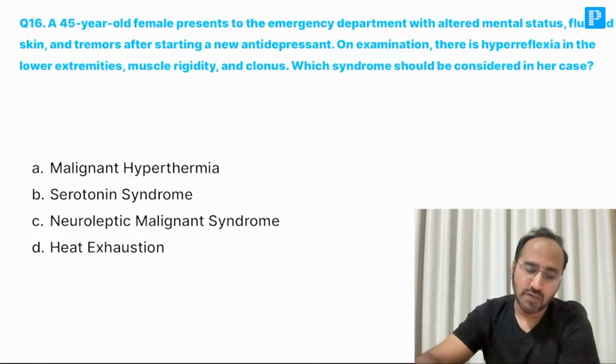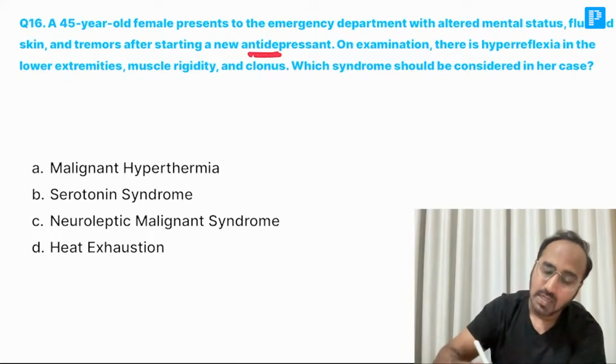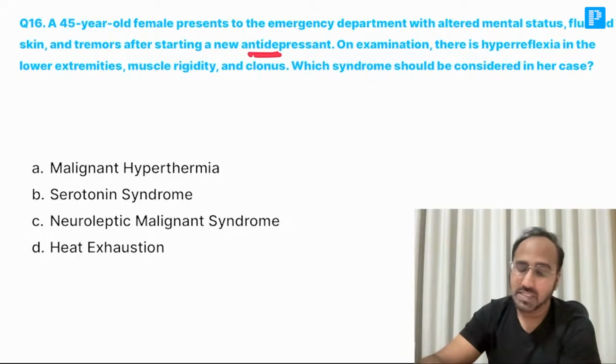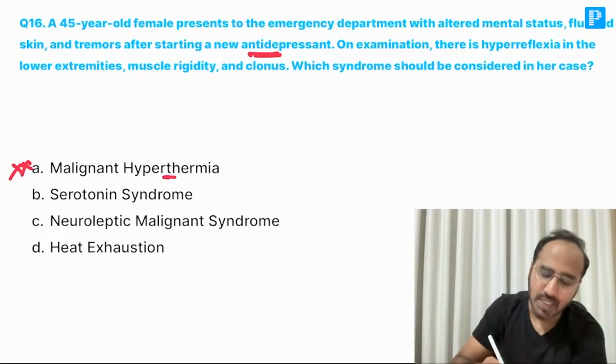A 45-year-old patient presents to the emergency department with altered mental status, flushed skin and tremors after starting a new antidepressant. On examination, there is hyperreflexia in the lower extremities, muscle rigidity and clonus. Which syndrome should be considered in her case? Guys, remember, first we will rule out why it cannot be malignant hyperthermia.